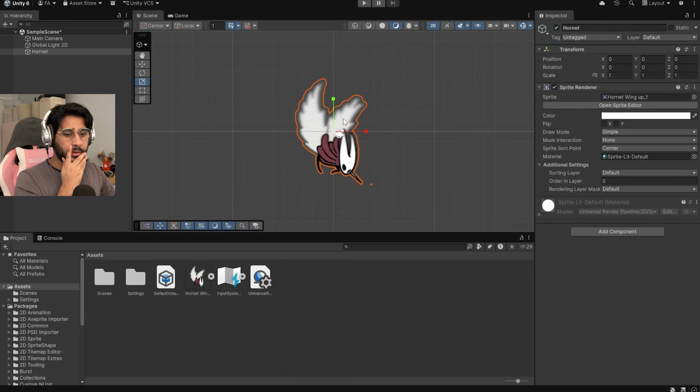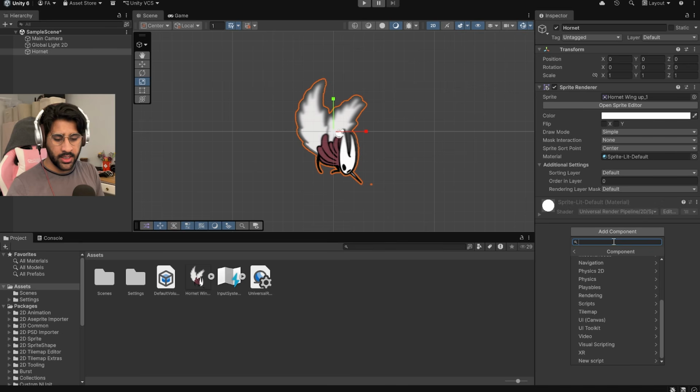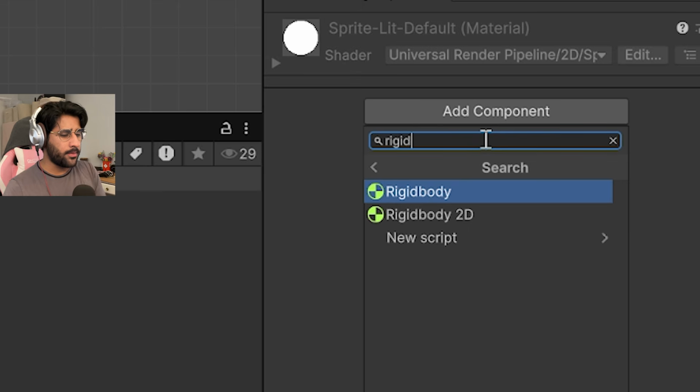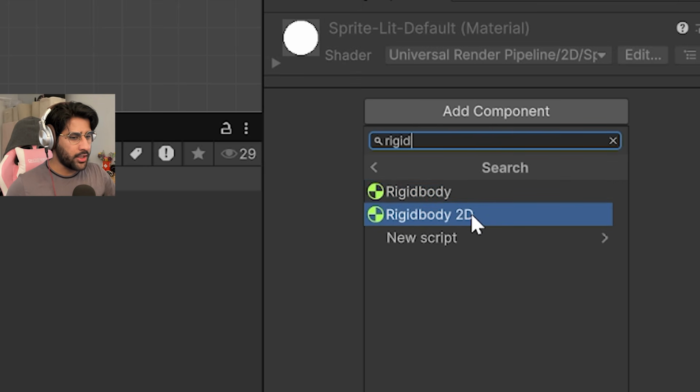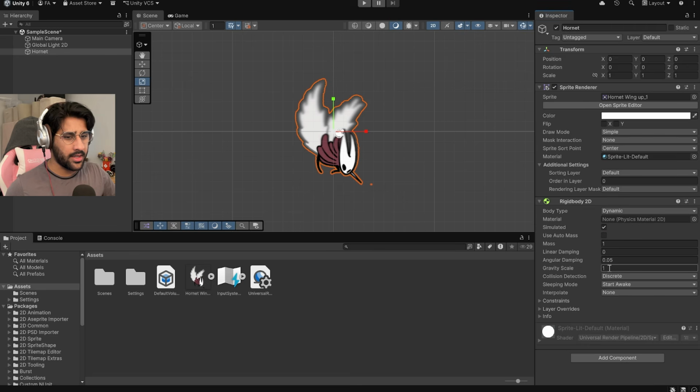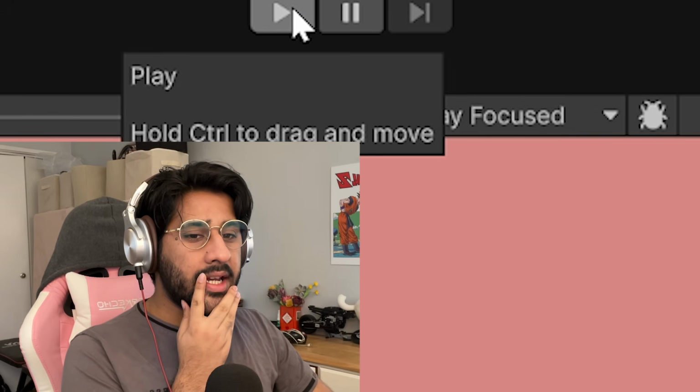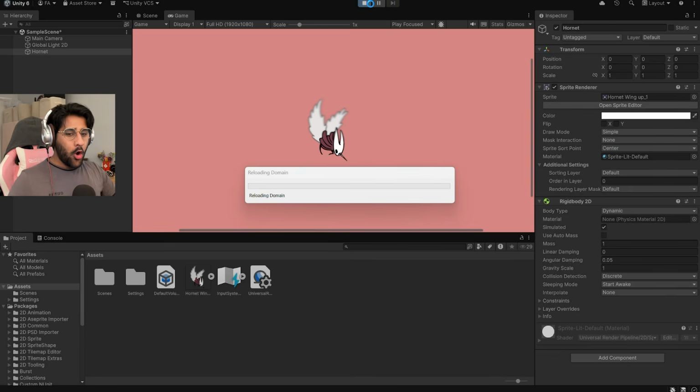Now instead of just having an image, we gotta make Hornet into an actual physical object. And for that, we need this thing called rigid body. I'm guessing rigid body 2D because my girl is 2D right now. So let's go with rigid body 2D. Why not? I can hit play here to play my game. Oh my god, it does a thing. It's like rendering my game into existence.